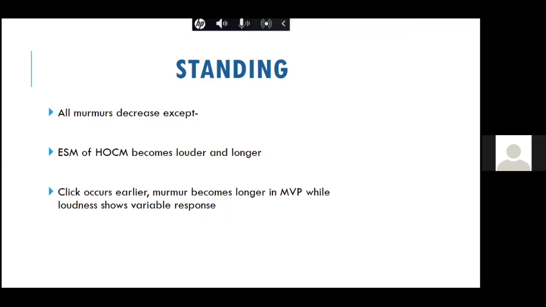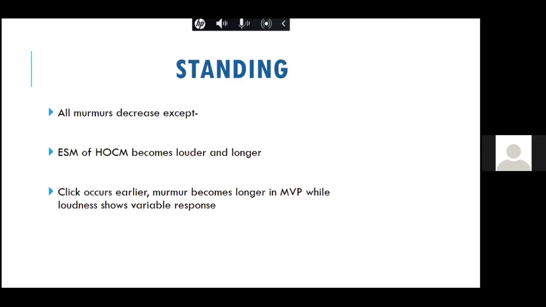Similarly, in patients with mitral valve prolapse, because the LV cavity size decreases, the prolapse happens earlier. So that is why the click occurs earlier, and because the click is earlier, there is a longer late systolic murmur. It is of long duration. However, the intensity is very variable, and not much affected compared to the duration. So the click occurs earlier, and that is why the murmur becomes longer, but the intensity is not affected much. So these are the two murmurs which are against the rule of standing, that is, decreased murmurs on the left and right side.